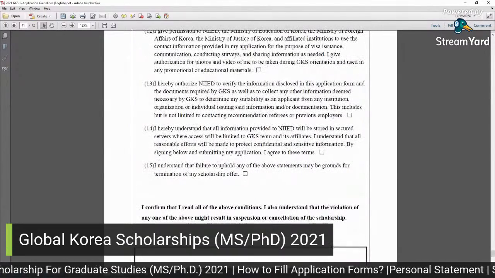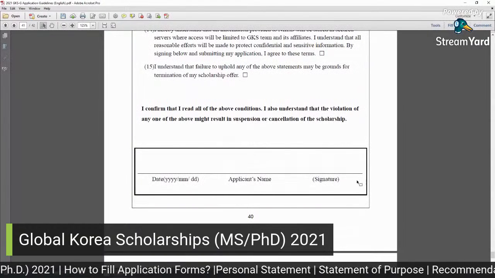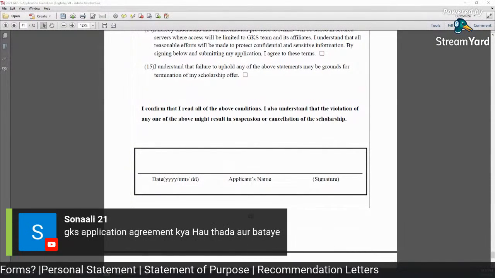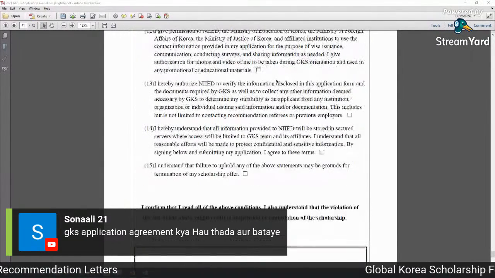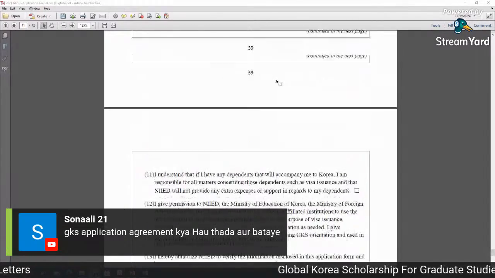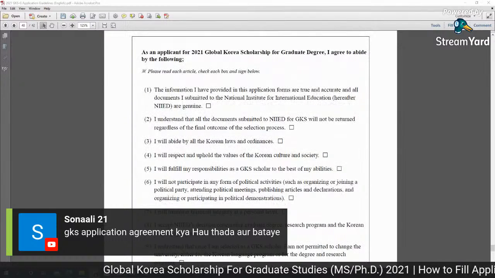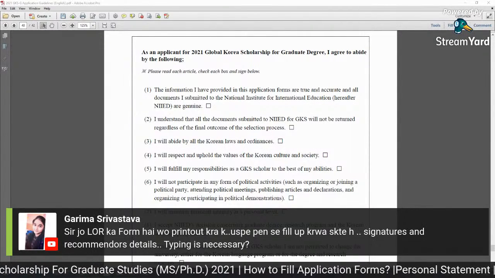Similarly check mark and sign and name and date. So there is nothing in it. It is just a form. They want you to agree to all the terms and conditions for the scholarship. So there is nothing serious in it. You can read these other questions, there are some types of instructions actually.